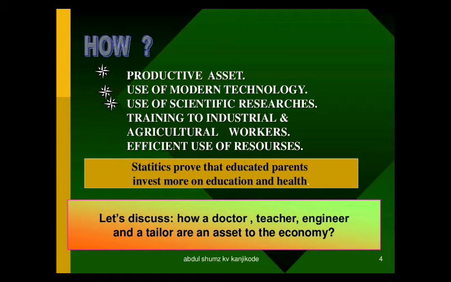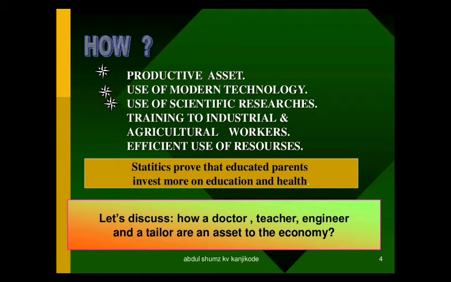And other than that, training to industrial and agricultural workers. By giving proper training to industrial people, until then they were using only manpower, but after that, if they get more skill in the usage of machineries, automatically they will become skilled workers, right?